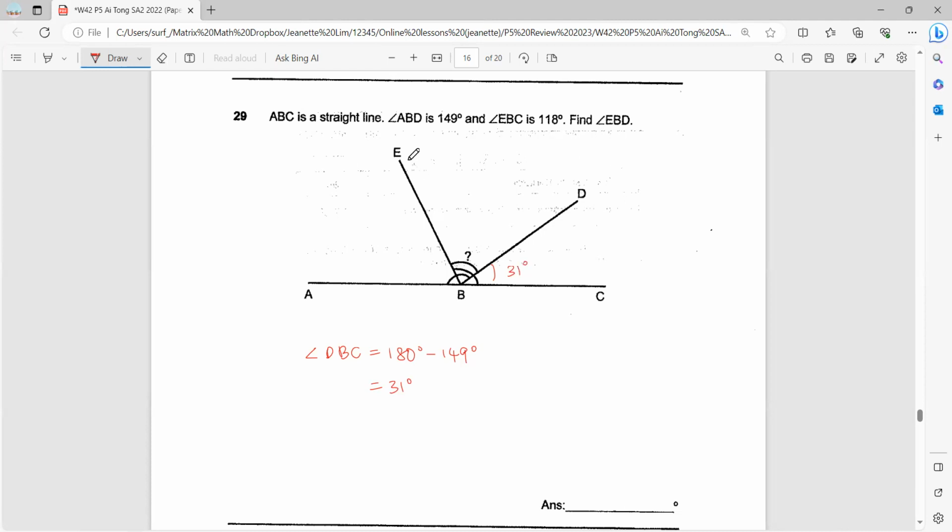Now they said that EBC is 118. So we'll take 118 minus 31 to get this question mark, which is our EBD. 118 minus 31. So the answer is 87 degrees.